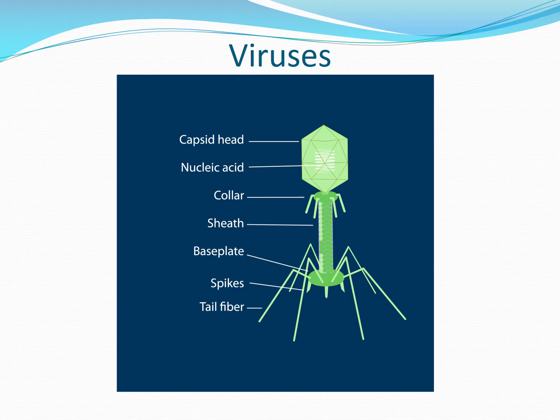Once the nucleic acid has entered inside the bacterial cell, the nucleic acid continuously gets multiplied to form many viruses inside the bacterial cell, and when the entire bacterial cell is full with viruses, it bursts open to release many viruses out. We can have a look at this.